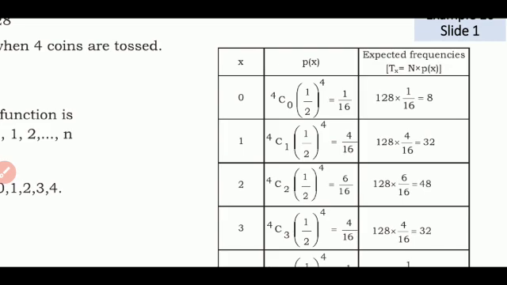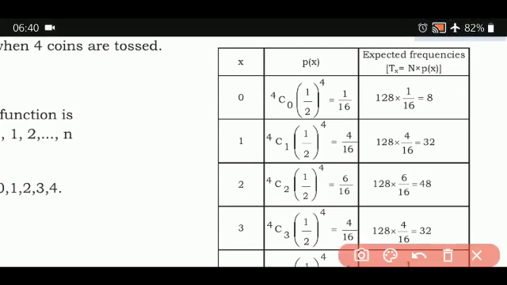So for the first one, when you put the value, p of x is nothing but the probability mass function which you will be using here. In this first term, you solve and get 1 upon 16, and then in the table you multiply by 128. The first expected frequency is 8.